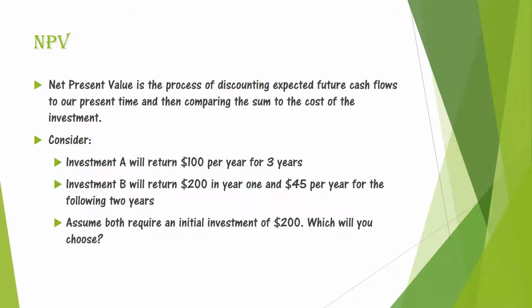Net present value is a process of discounting expected future cash flows to our present time and then comparing the sum to the cost of the investment. Consider projects A and B. A will return $100 per year for 3 years. B will return $200 in year 1, $45 in each of the 2 following years. Assume both require an initial investment of $200. Which will you choose?